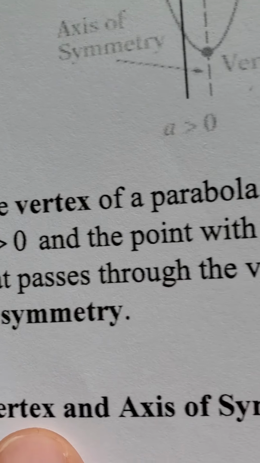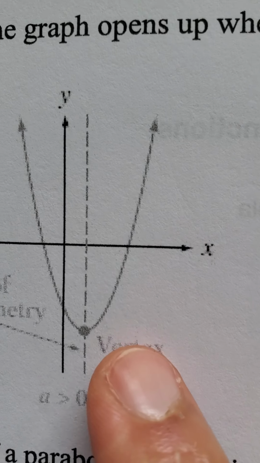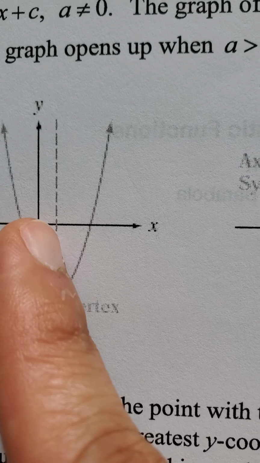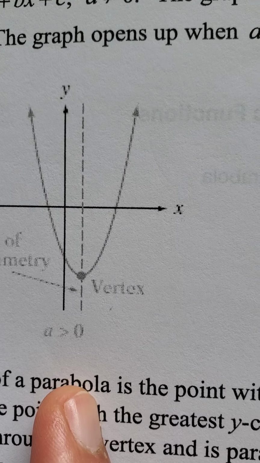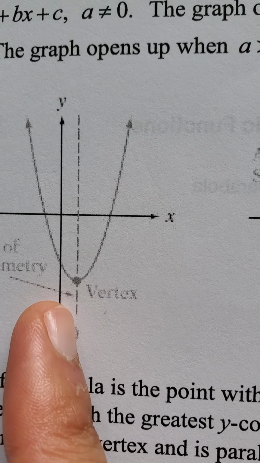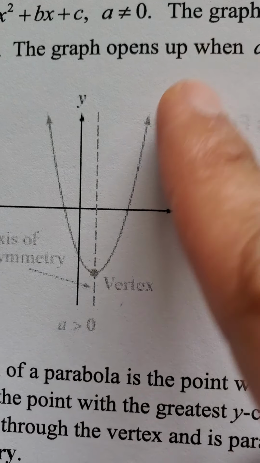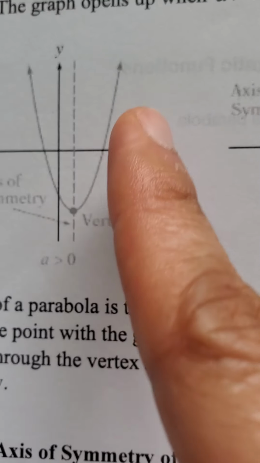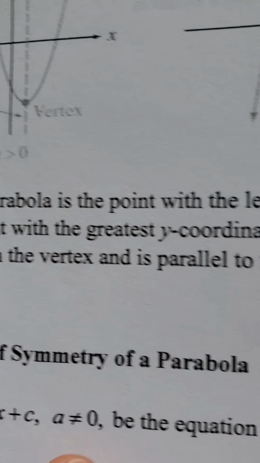The line that passes through the vertex, as I mentioned earlier, is parallel to the y-axis, and that's called the axis of symmetry. You see this line here, the axis of symmetry, which will be some value of x. It's x equaling some value, and we draw a vertical line. Remember when we were graphing, if you have x equals some constant, it's a vertical line, and if you have y equals a constant, it's a horizontal line, but we're not dealing with that. In this case, this is called the axis of symmetry, and it's parallel to the y-axis, right? You see that? Parallel to the y-axis. So here we go.